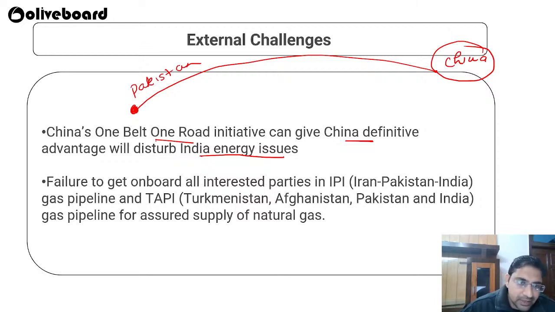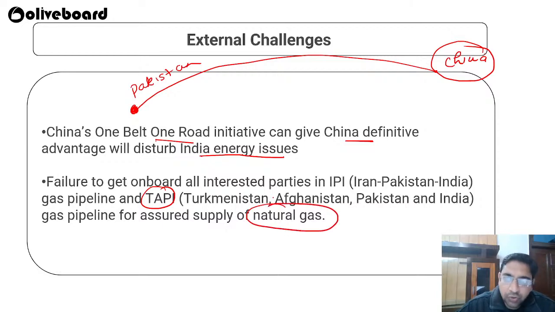Then there is the failure to get our interested partners on board. Earlier we wanted to create the Iran-Pakistan-India pipeline. Still it is in working mode. Then there is the gas pipeline TAPI, that is Turkmenistan, Afghanistan, Pakistan and India. It is still going on for assured natural gas, but the work is still going on.